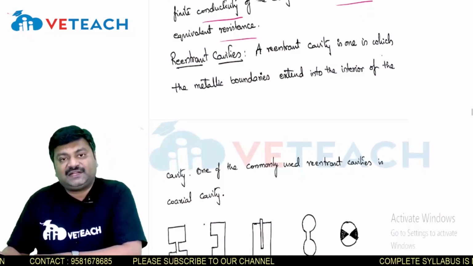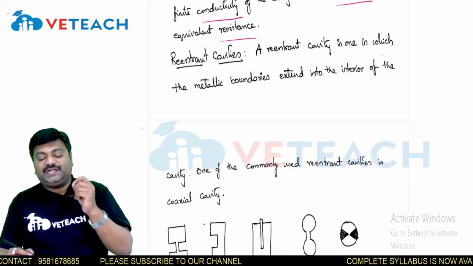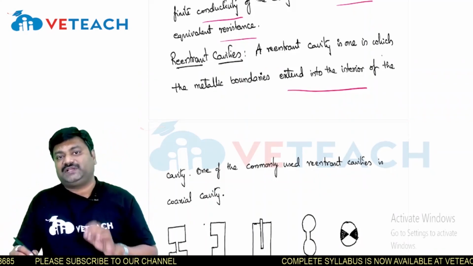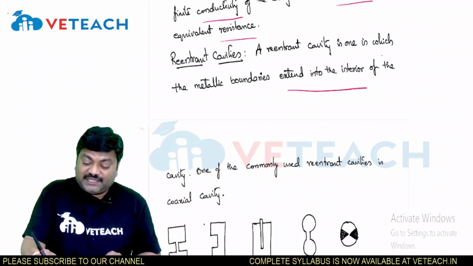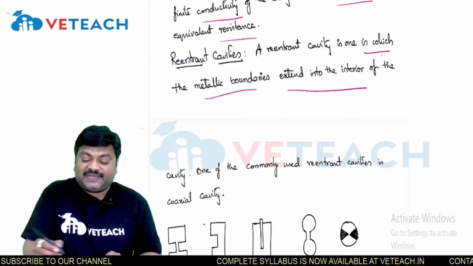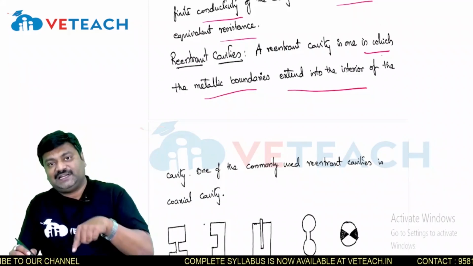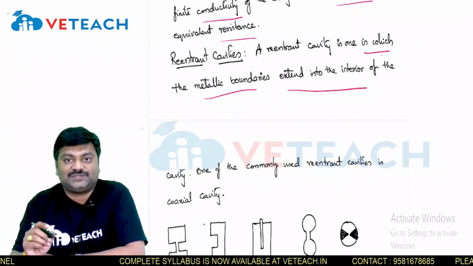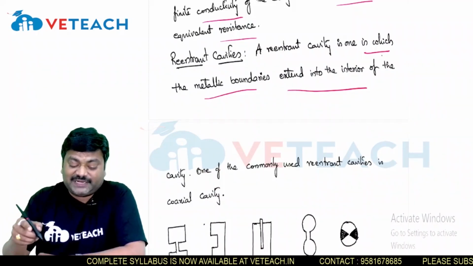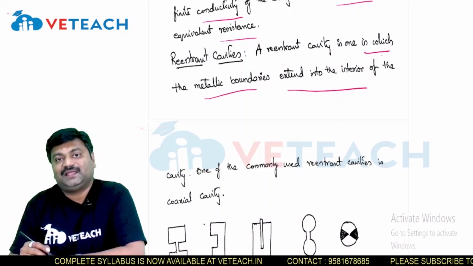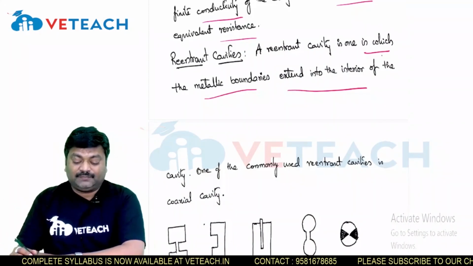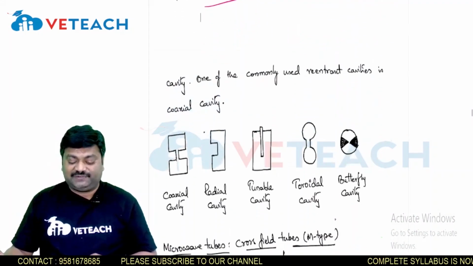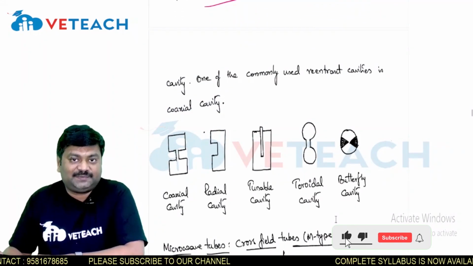Let's move on to the re-entrant cavities, where one of the metallic boundaries extends into the interior of the cavity. Remember, it is one in which the metallic boundaries extend into the interior of the cavity. A cavity is already a metallic enclosure, in which we again define boundaries in the interior part of the cavity. One of the most commonly used re-entrant cavities is the coaxial cavity, and there are several cavities available.